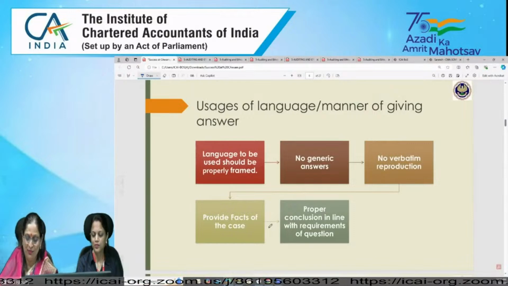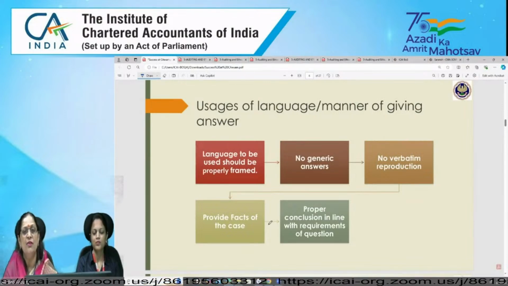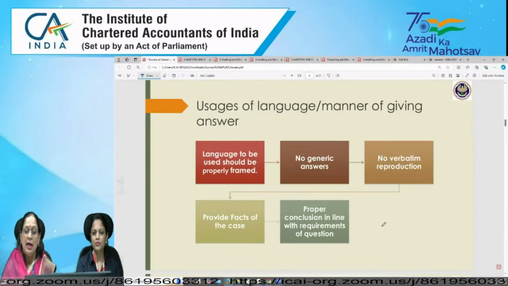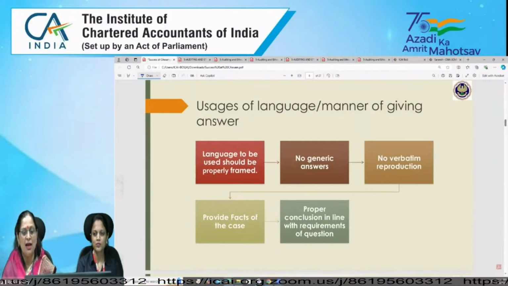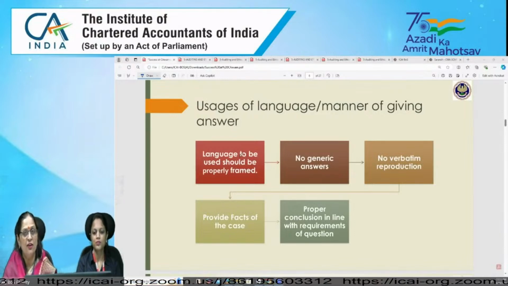So Tanya has already covered in the PPT slide that language should be properly framed, not vague. And sometimes when students come to us and discuss with us, they give the correct answer, but we generally ask them to have writing practice. And when we read their answer, the answer is not telling what they are telling. Means they are aware of the correct answer, but they're not able to write.